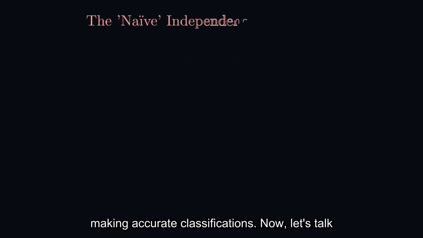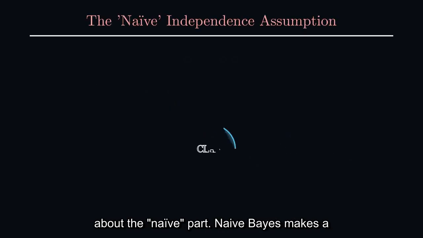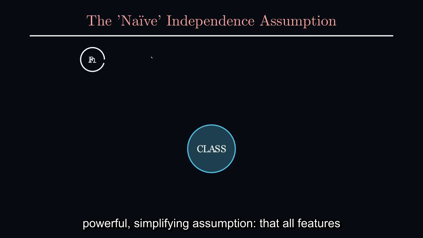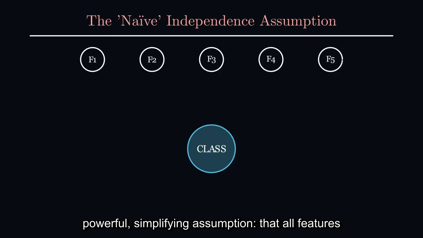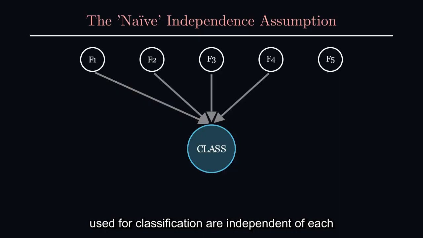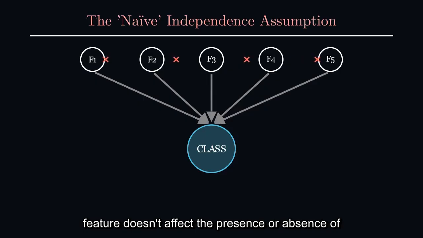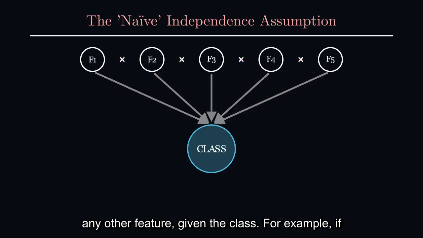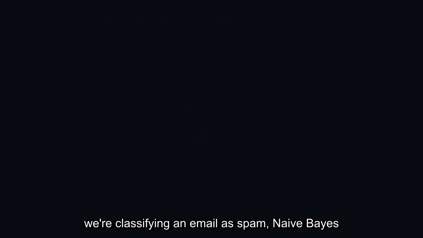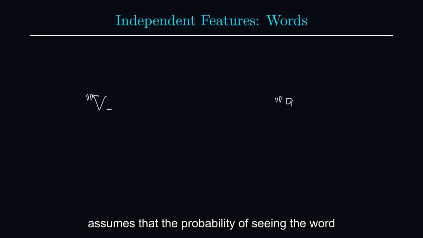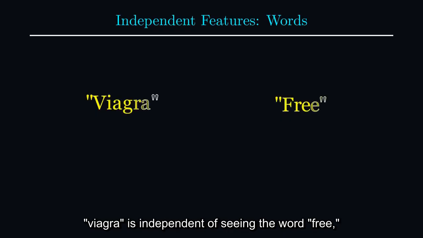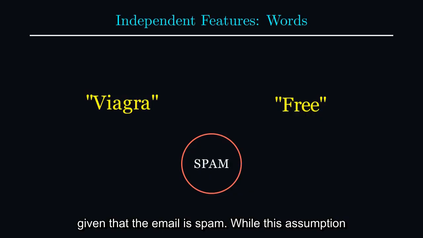Now let's talk about the naive part. Naive Bayes makes a powerful, simplifying assumption that all features used for classification are independent of each other. This means the presence or absence of one feature doesn't affect the presence or absence of any other feature, given the class. For example, if we're classifying an email as spam, naive Bayes assumes that the probability of seeing the word Viagra is independent of seeing the word free, given that the email is spam.